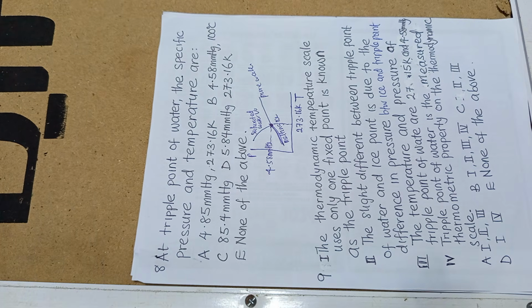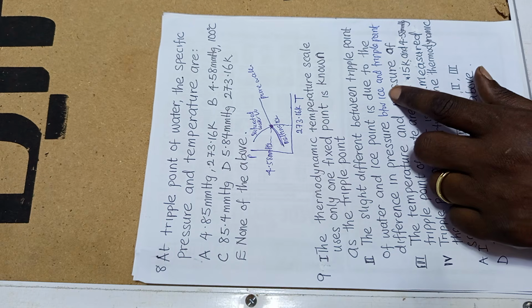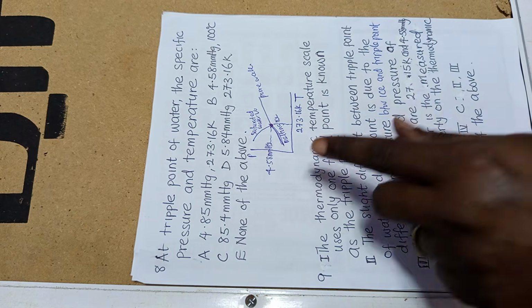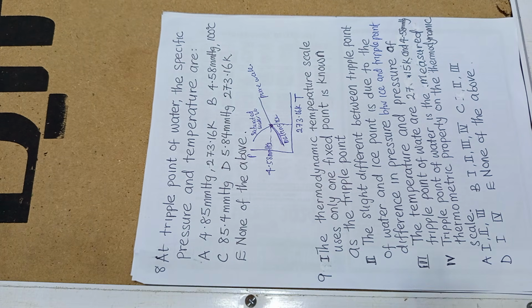So that means the difference in pressure: the pressure of ice is about 760 millimeter mercury, while the pressure at the triple point is 4.58 millimeter mercury. So the difference in that pressure is a result of their slight difference in temperature between water and triple point.